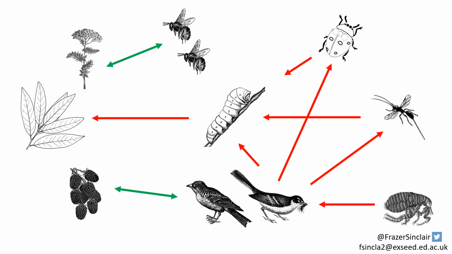All organisms exist within communities of interlinked species. And these links may be mutualistic, such as for pollination or seed dispersal, but perhaps most frequently they are antagonistic, such as for herbivory, predation, parasitism and parasitoidism.